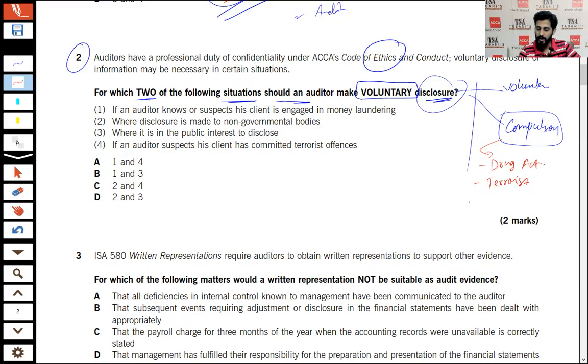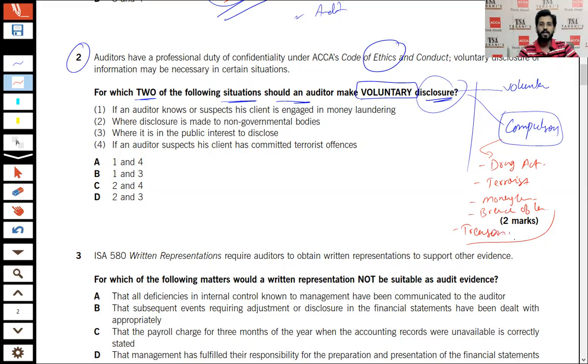All right. When the client is involved in money laundering, that is, trying to prove illegal money as legitimate income, if you observe this activity in the client entity, you must report it to the relevant authorities. Similarly, there are some compulsory disclosures: breach of law and treason. Breach of law means you are not complying with the company's rules and regulations and the applicable laws.